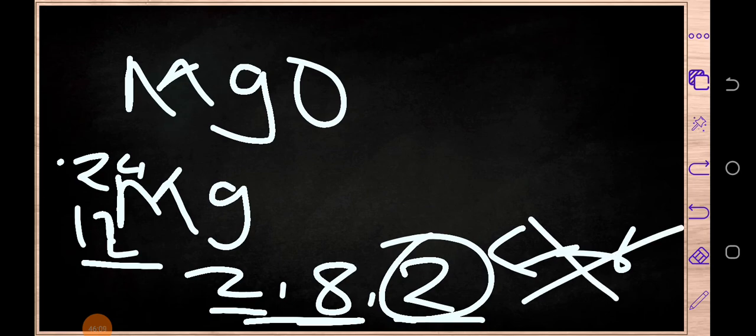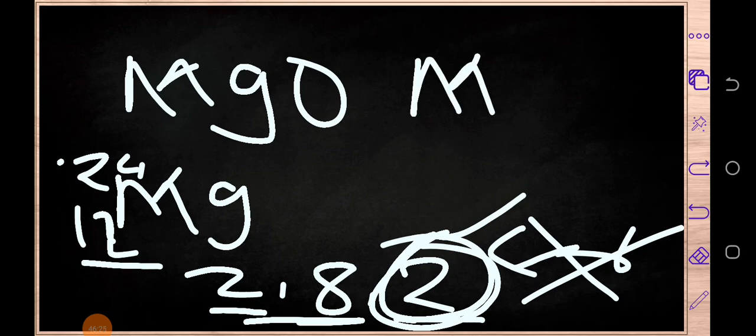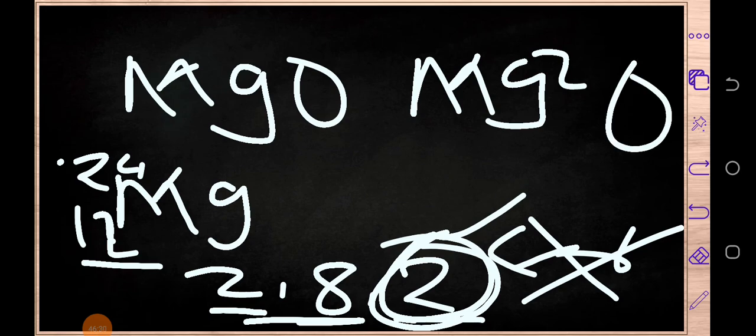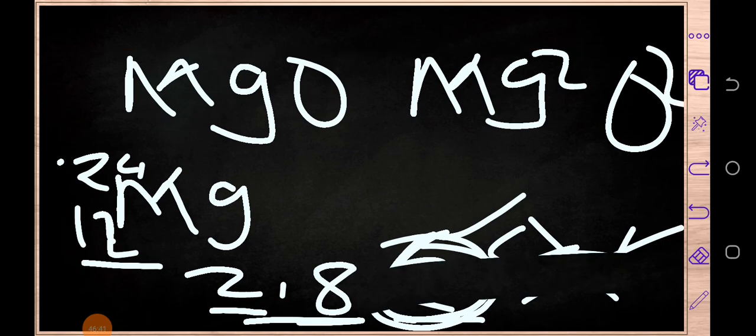So from this point we can see that magnesium is a metal, because remember, metals always lose. So this same number which is lost, for it to be stable, is the one we are calling the valence, and you are going to write it on top there. Then as for oxygen, I'm sure you now know its valence. The valence of oxygen is 2. Okay, so now what are we going to do?